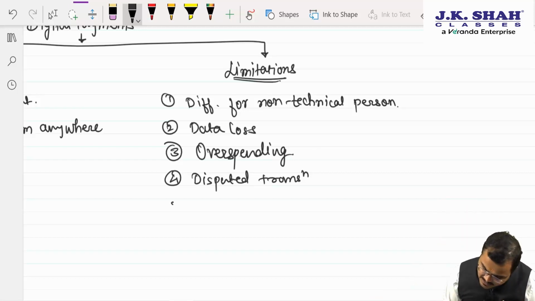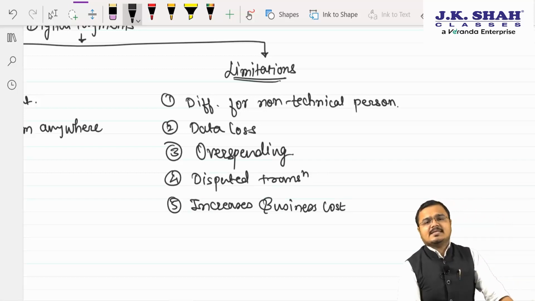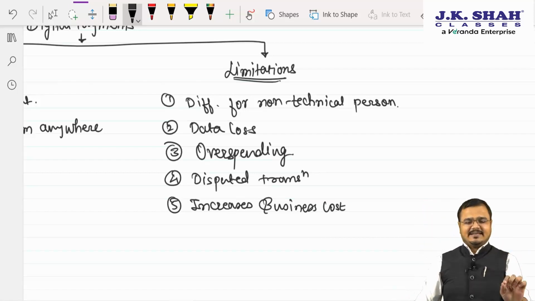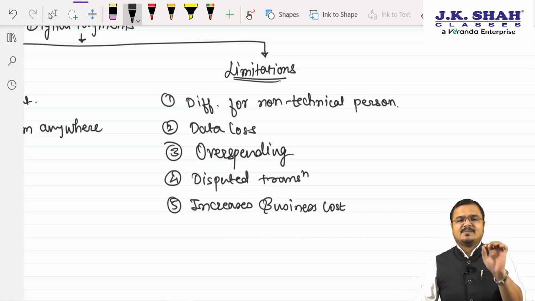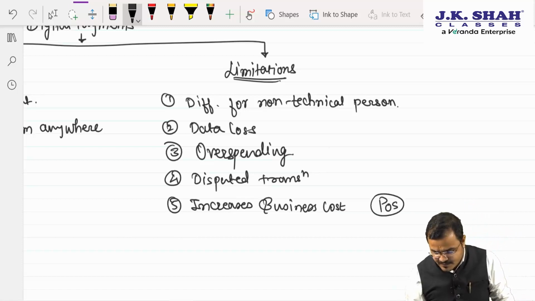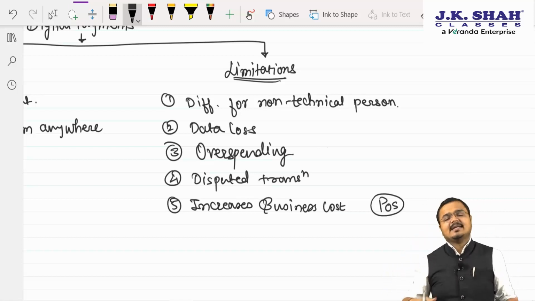Next one, sir, it increases business cost. Sir, why is it increasing the business cost? Can you please tell us? Hey, Chartered, come on, once again. Sir, the thing is very simple. Business cost increases because of one thing. Suppose a POS machine has been purchased. Generally this machine, point of sales machine, card swiping machine, yes, sir. It is given by whom?